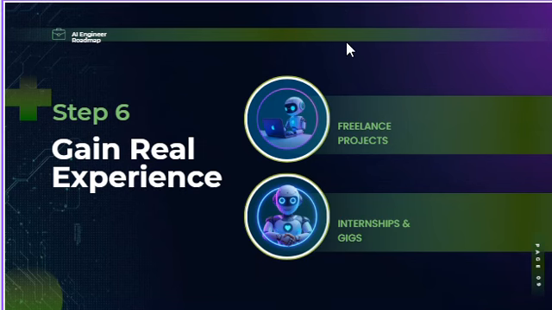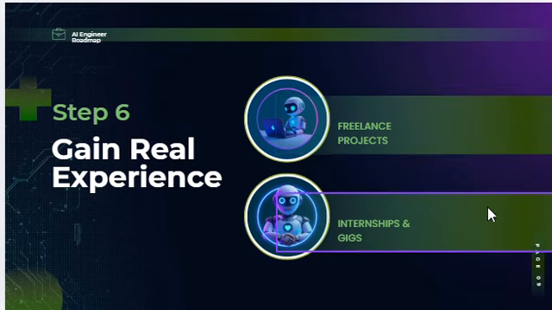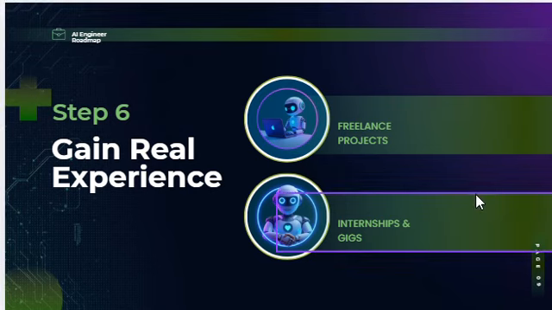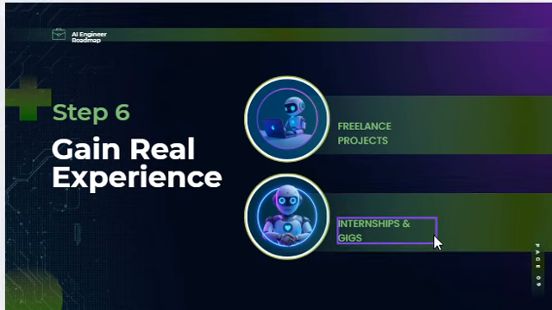The next step here is you need to get recognized, you know, with AI 900, PL 900, AB 100, and then start freelancing or entry-level projects, or just do your project and share it on LinkedIn and on your GitHub. Gain the real experience. Start with small freelancing projects, internships, or gigs. Even creating a chatbot or automating reports counts as experience and can lead to higher paying AI roles.